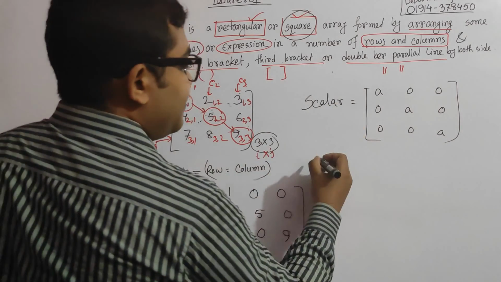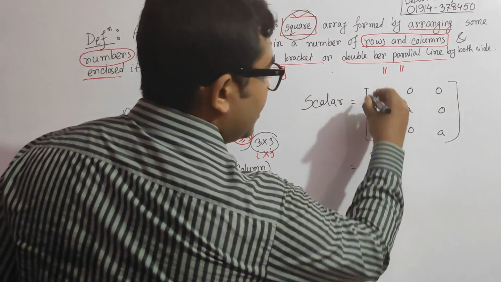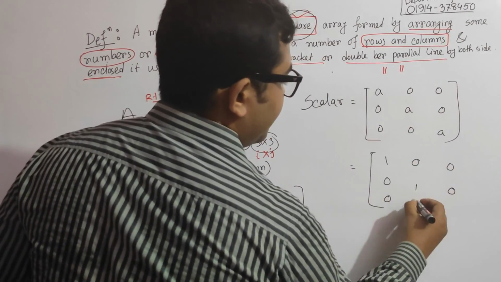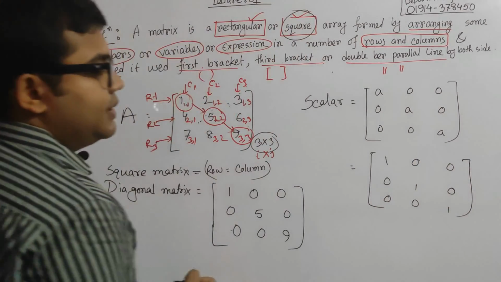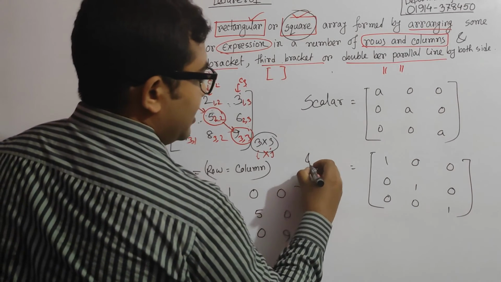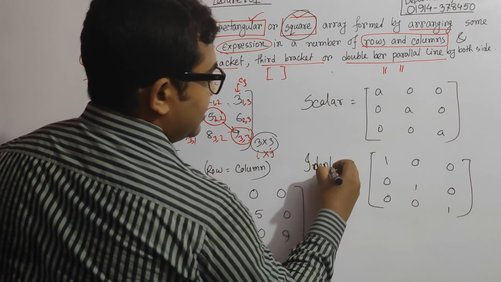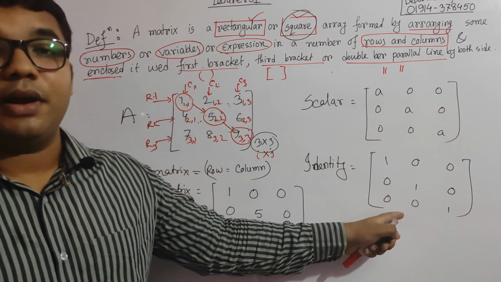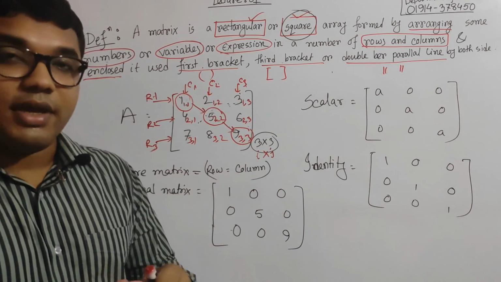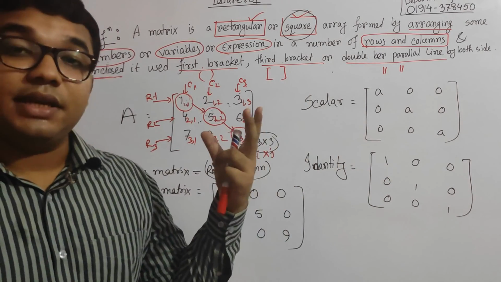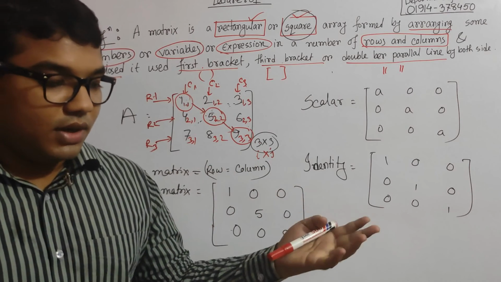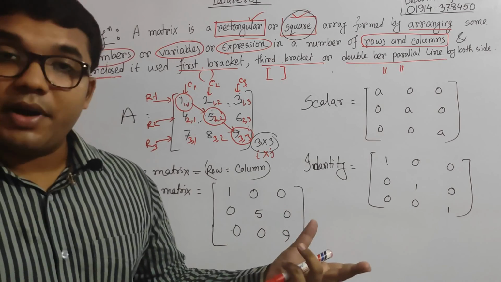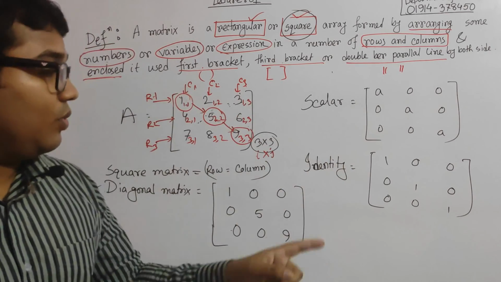And if all the values of the principal diagonal entries are 1, that is called the identity matrix. My dear students, it's a very important part for us when we are talking about second year, and the real numbers. There are some real number rules and properties, and in those properties we must know the identity.